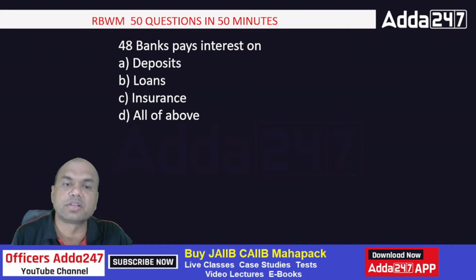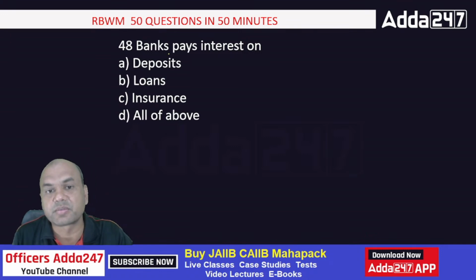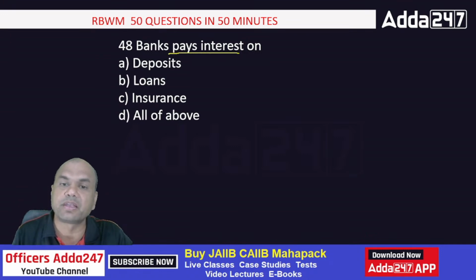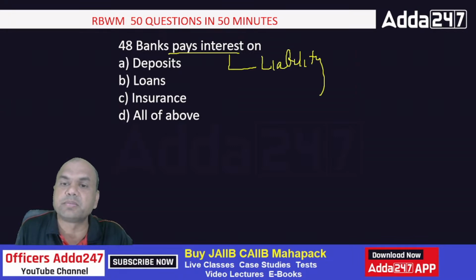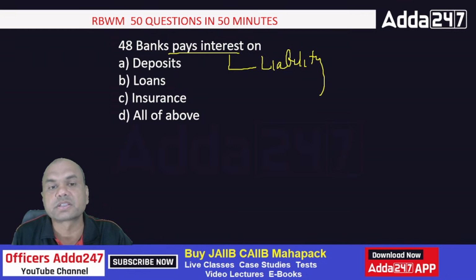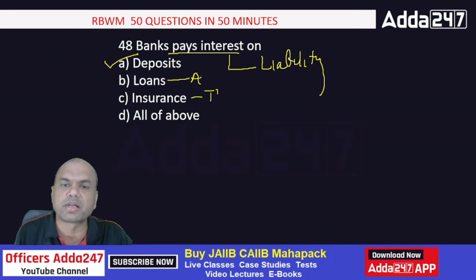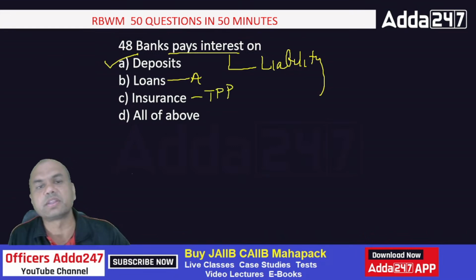Bank pays interest on deposits, loans, insurance, all of the above. So bank pays interest here. Pays interest means that is called as liability. Liability, right? Bank pays interest always on liability. Which are the liability products? Deposits. Loans are the assets. These are called as assets. Insurance is the TPP, third party. Right? So that's why the answer is A.